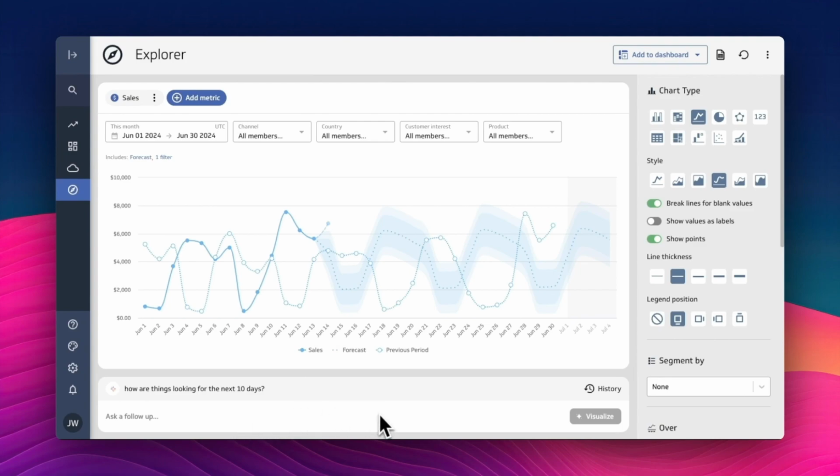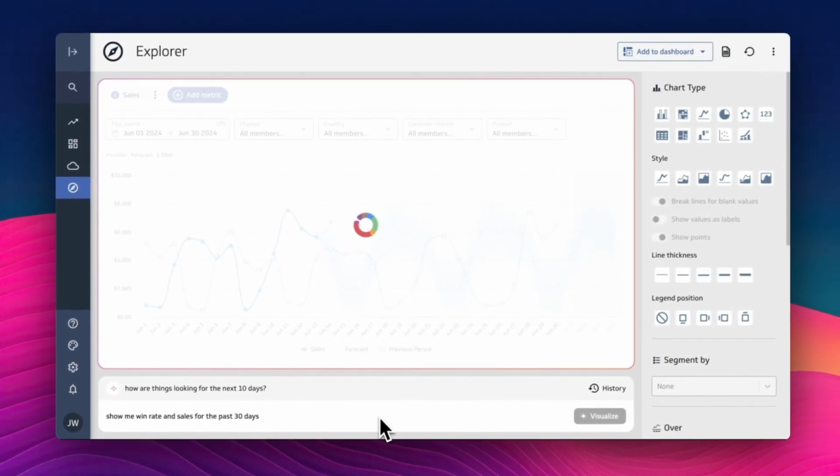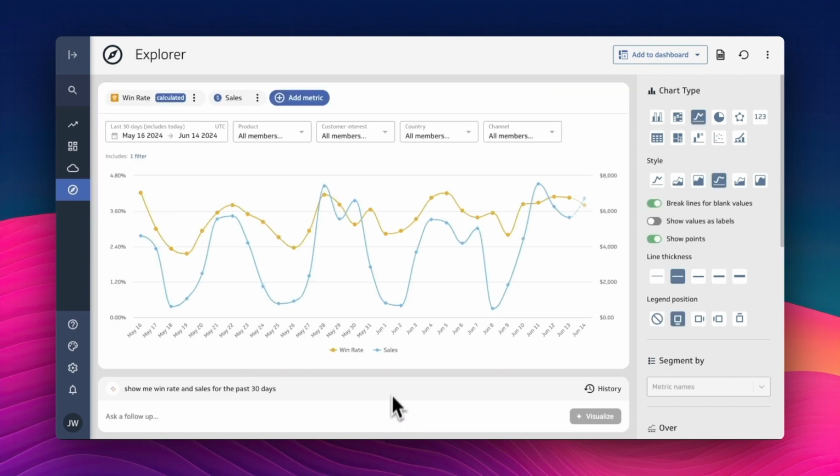And of course, no business runs on a single metric alone, so we could ask a follow-on question such as show me win rate and sales for the past 30 days. Here, the AI understands that you're asking for two discrete metrics. It goes, pulls those in, and visualizes them on a single chart.